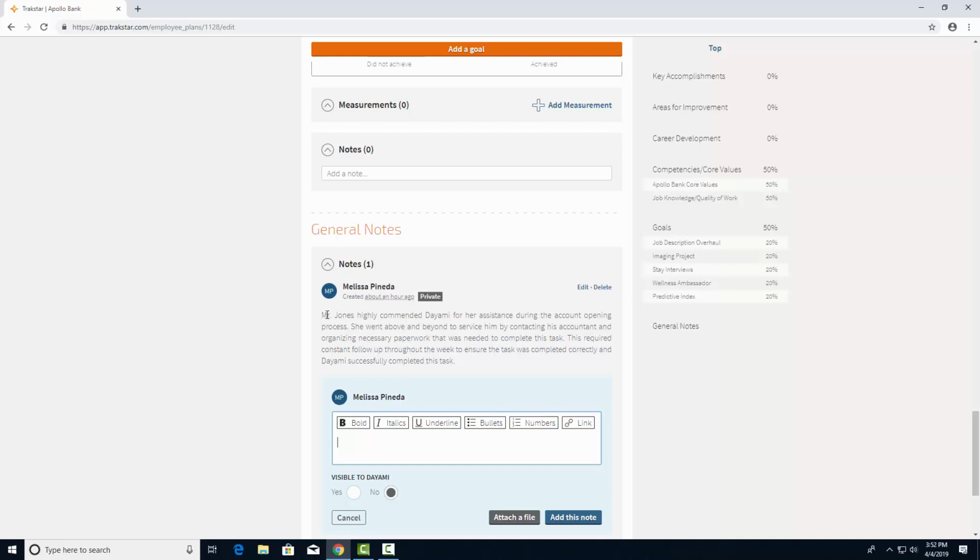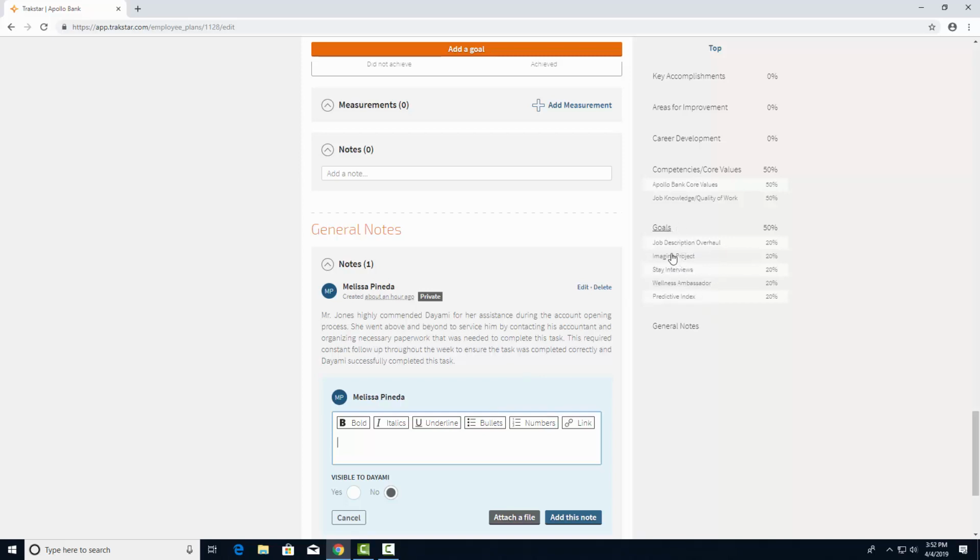For example, this note up here: Mr. Jones highly commended Diami for her assistance during the account opening process. She went above and beyond to service him by contacting his accountant and organizing necessary paperwork that was needed to complete this task. This required constant follow-up throughout the week to ensure the task was completed correctly, and Diami successfully completed this task. This is a very descriptive and detailed note, and this is a very good example of one that would be completed in the system.